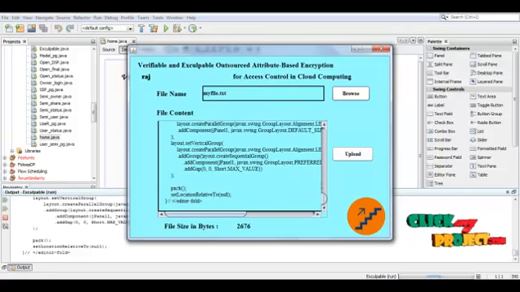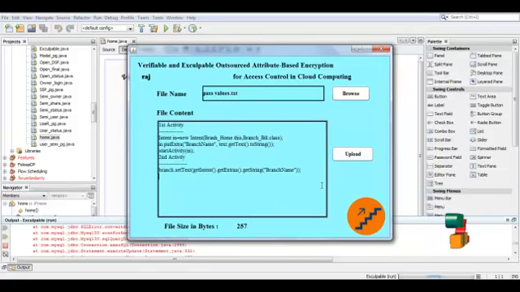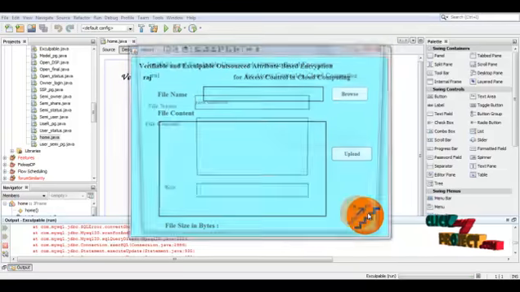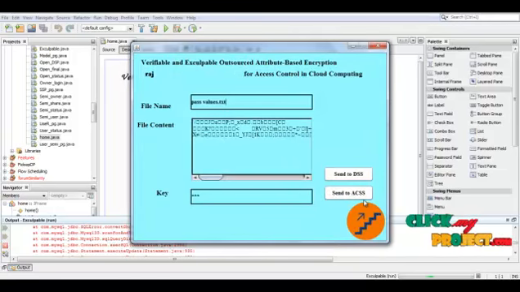So this was the file content. So the file was uploaded successfully. So the file should be sent to the DSS and the key should be sent to the ACSS. So here we are sending.